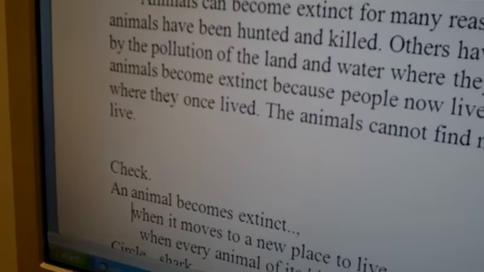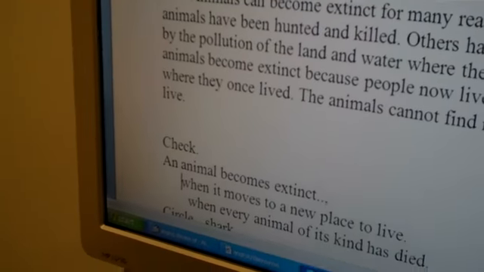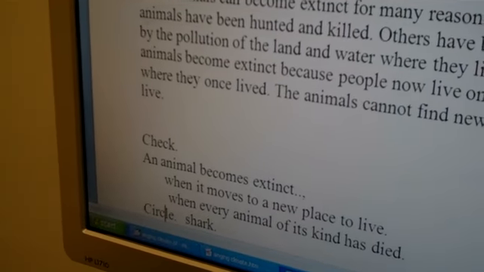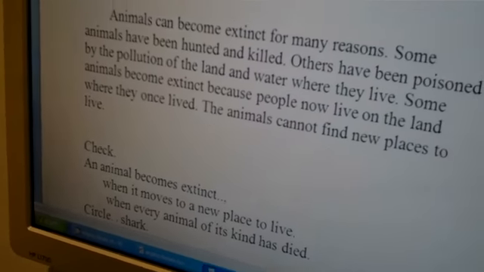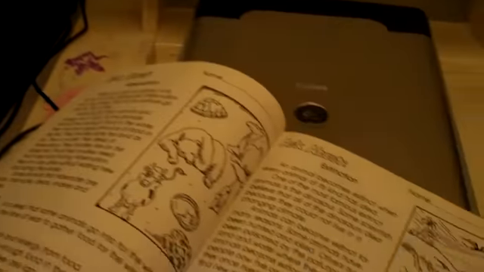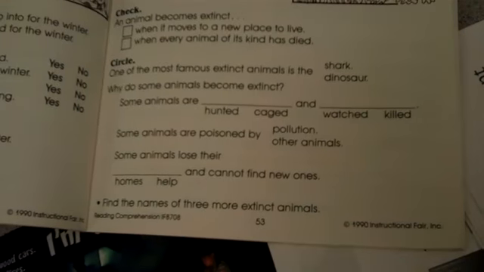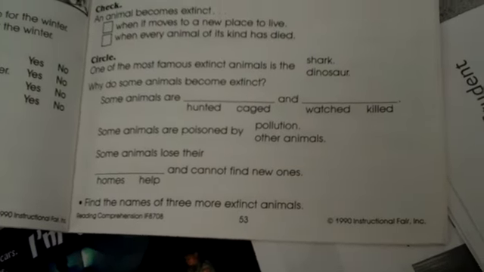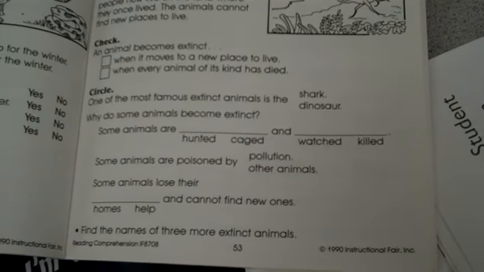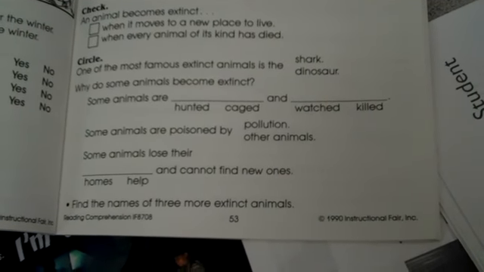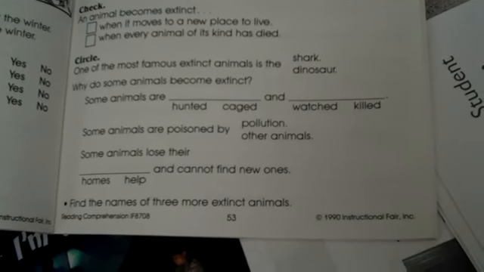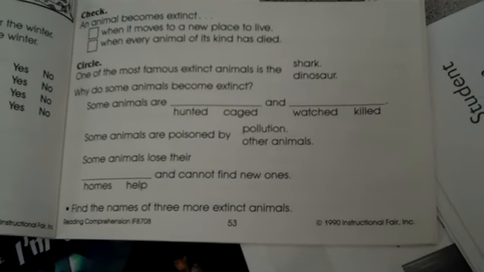This little box here is a graphic, so it didn't show up. It came up as a giant D. One of them did, yeah. What did the rest do? Circle, and then it has shark because that's actually on the next line. Let me get rid of this for a second. One of the most famous extinct animals is the, and then you're supposed to choose between shark or dinosaur.